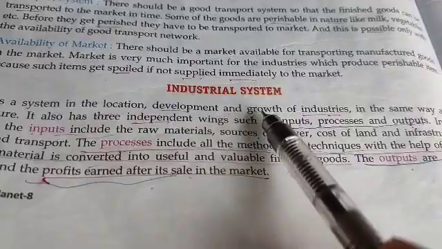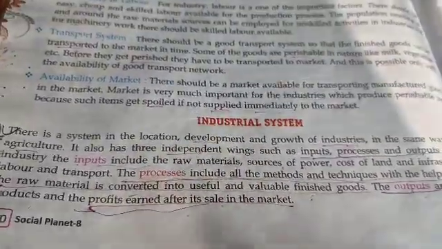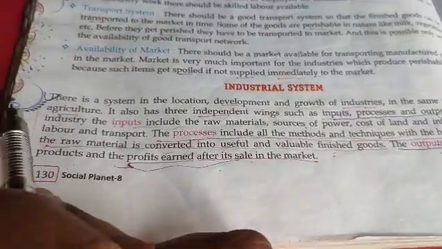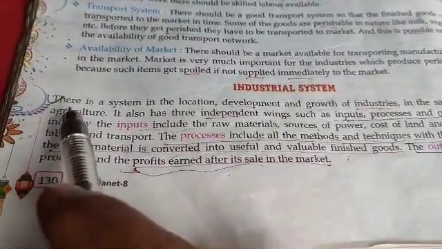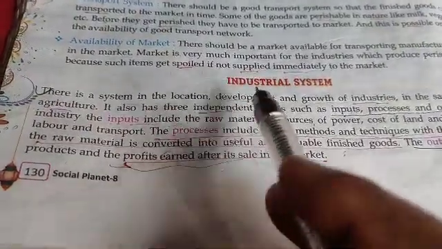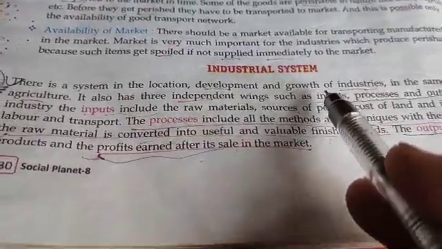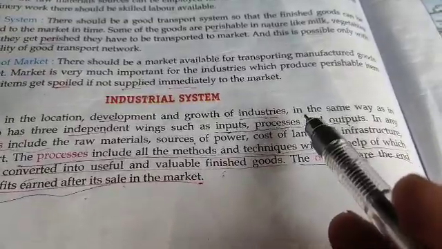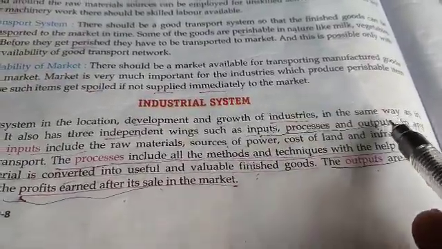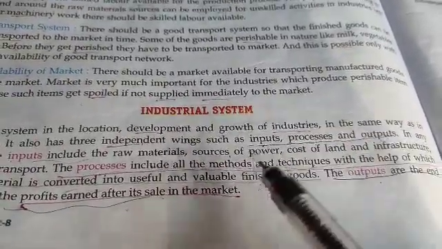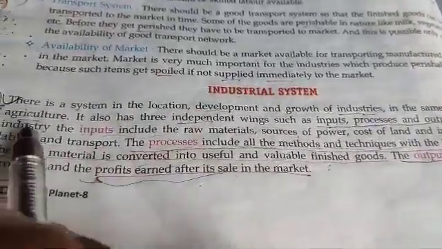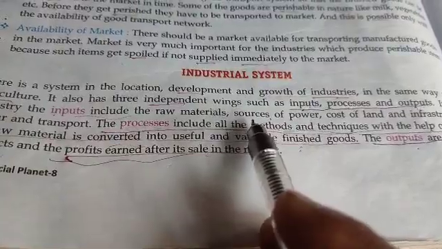Then the industrial system. When we establish an industry, the system works the same as in agriculture. In agriculture, first we cultivate the field, then sow the seed, then irrigate, then add manure and fertilizers. Then, when the crops are matured, we harvest and store them at home. There is a similar system in industry also.